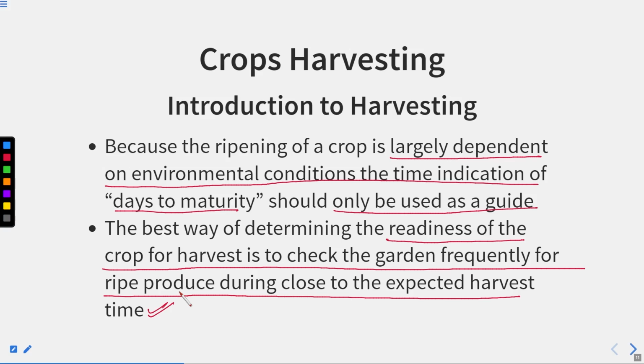So the fruits that are getting matured should be harvested, and the ones that have not matured should be left to mature on that particular tree. So this is a very important aspect for any harvester, and it all depends upon the environmental conditions.